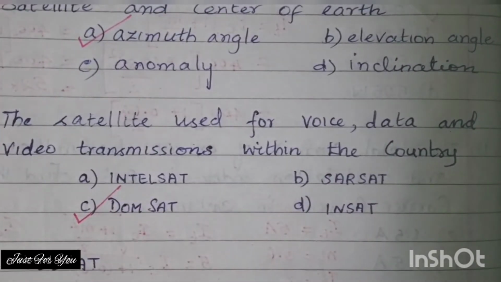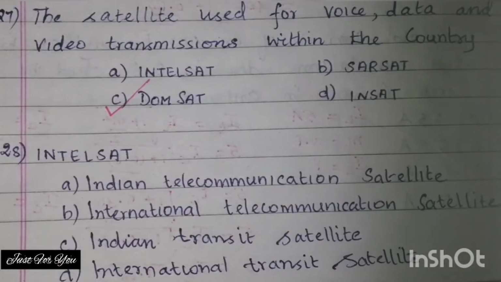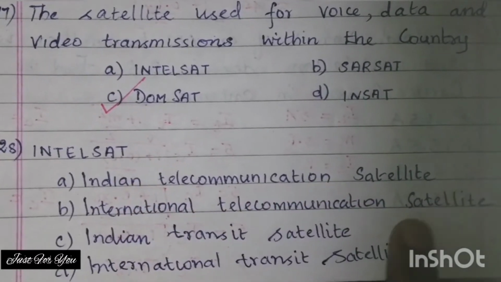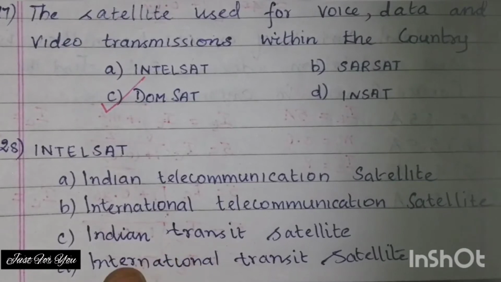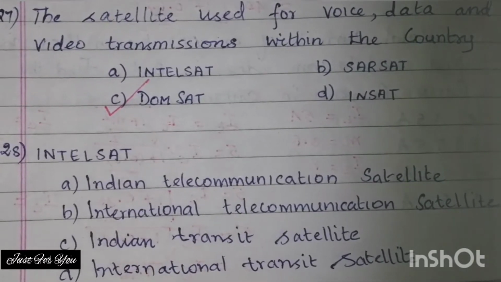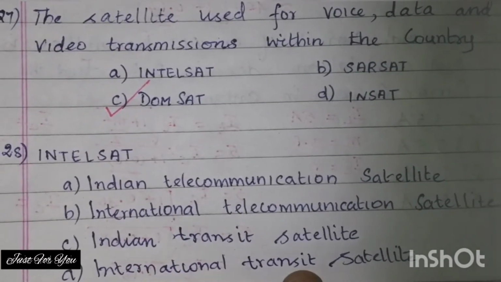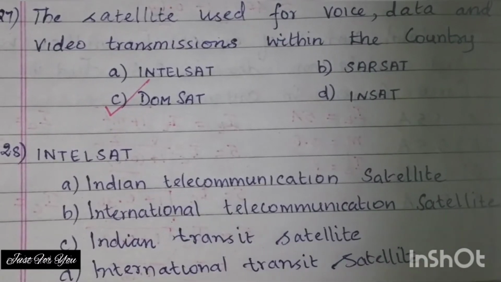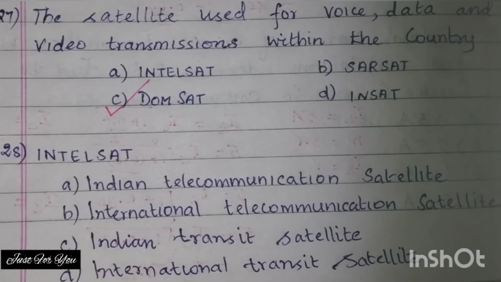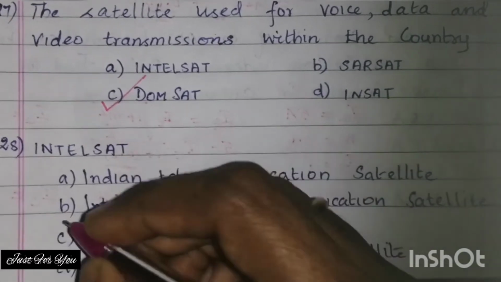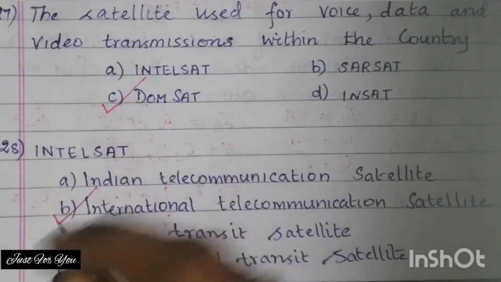The option C. Next question: Intelsat stands for, or abbreviation of Intelsat is, Indian Telecommunication Satellite, International Telecommunication Satellite, Indian Transit Satellite, International Transit Satellite. The correct option is International Telecommunication Satellite. The option B is the right answer.